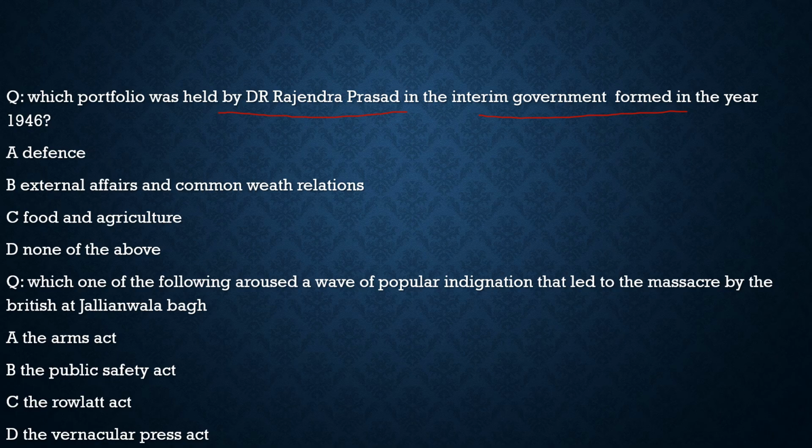So with respect to this question, the correct answer is food and agriculture. And after India got independence, Dr. Rajendra Prasad was the first Indian president. So the correct statement is option C.